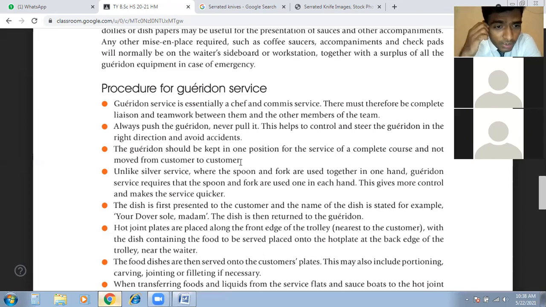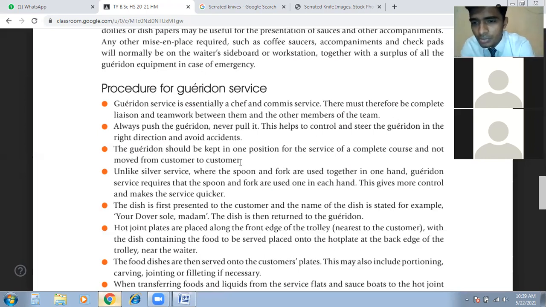Okay. Then Garidon service requires that the spoon and fork are used one in each hand. So there are some slight changes in Garidon service. Spoon and fork we have to use in each hand, not in one hand. In silver service we use the service gear in one hand, but in Garidon service we have to split the service gear, so we use the spoon in one hand and the fork in the other. Understand? That's the slight change here in the Garidon service. Yes, sir. Spoon and fork are used in each hand.